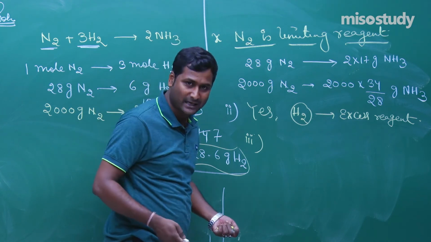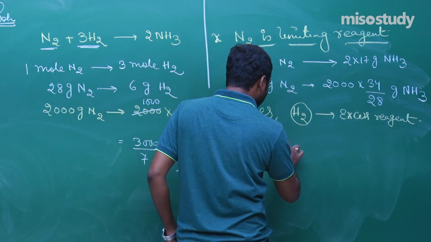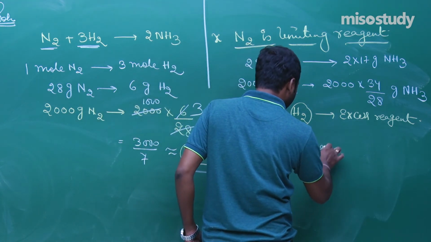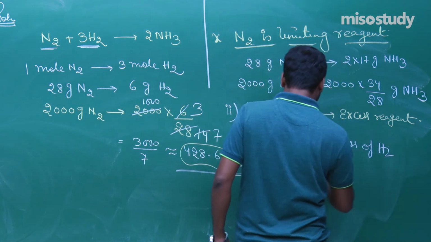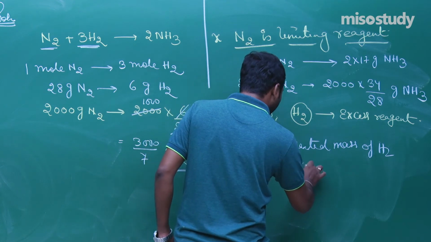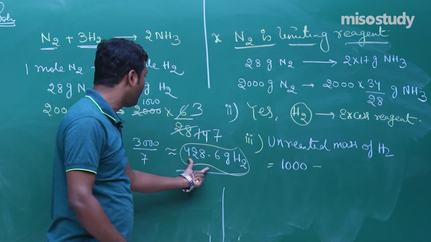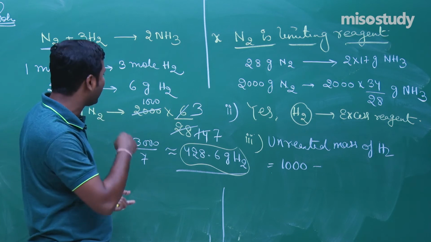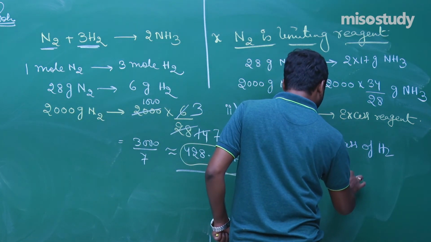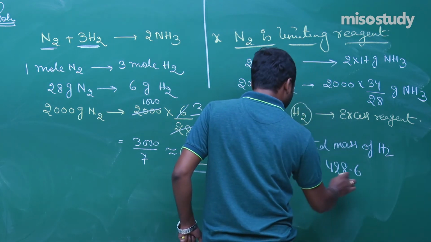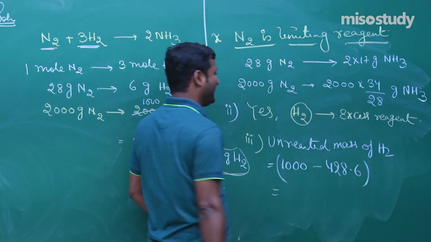That is the unreacted mass. Unreacted mass of H2 will be equal to 1000 minus the reacted mass, which is around 428.6. If my calculation is correct, after subtracting we get the answer.